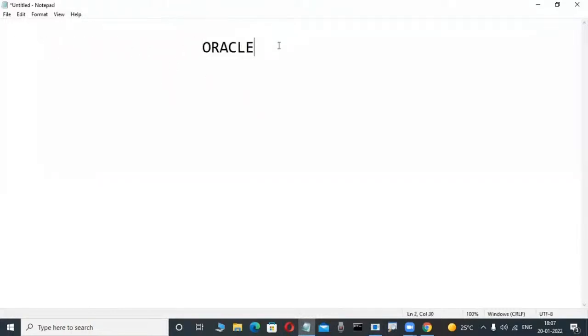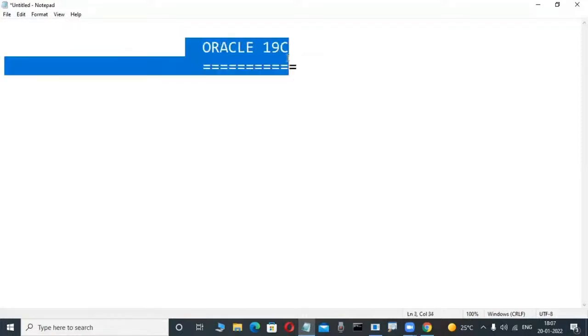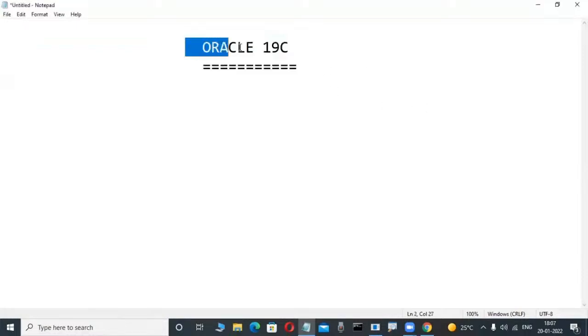Now this is Oracle 19C. 19C means cloud technology. Observe it here. This is the latest version we are learning in our class. But what is this Oracle? Slowly observe it here.